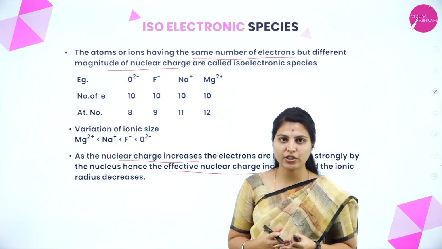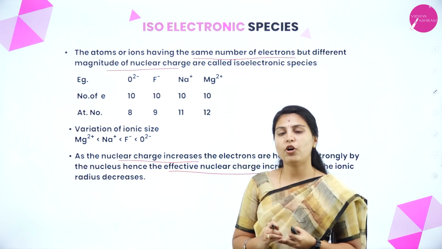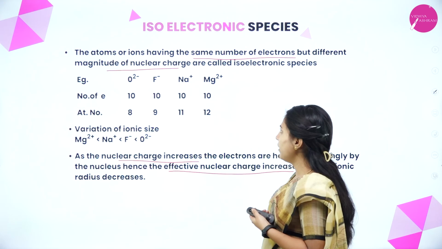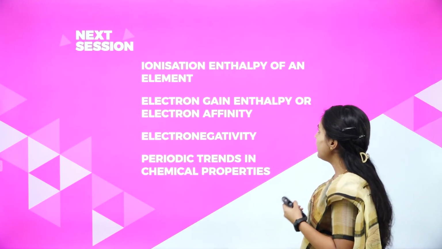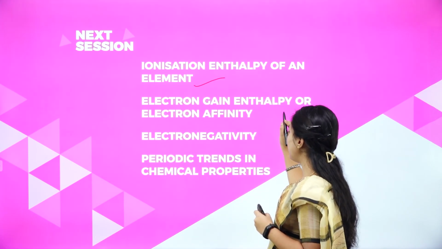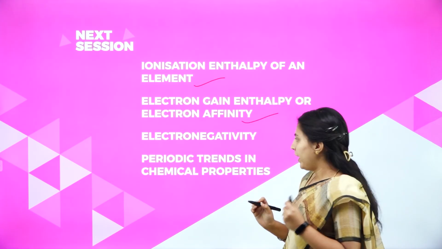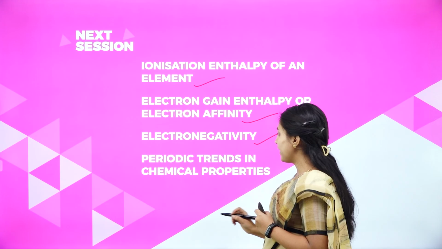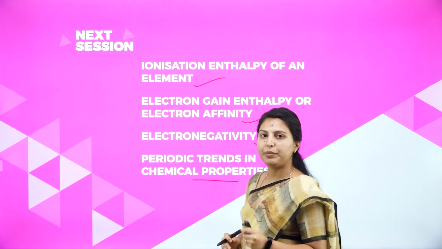I hope you have understood everything that I have taught today. In the next class, ionization enthalpy of an element, electron gain enthalpy or electron affinity, electronegativity and periodic trends in chemical properties will be seen.